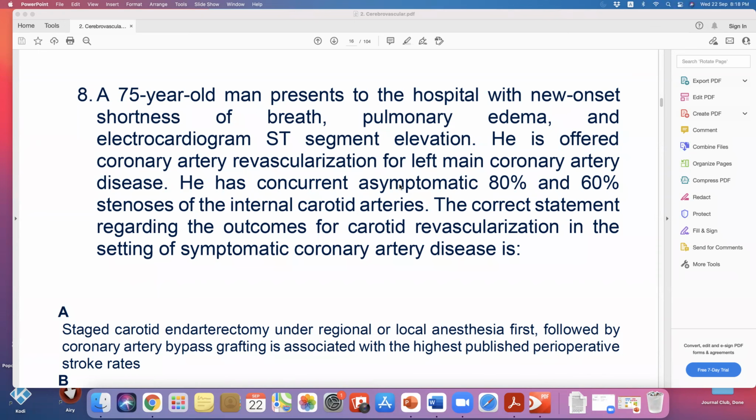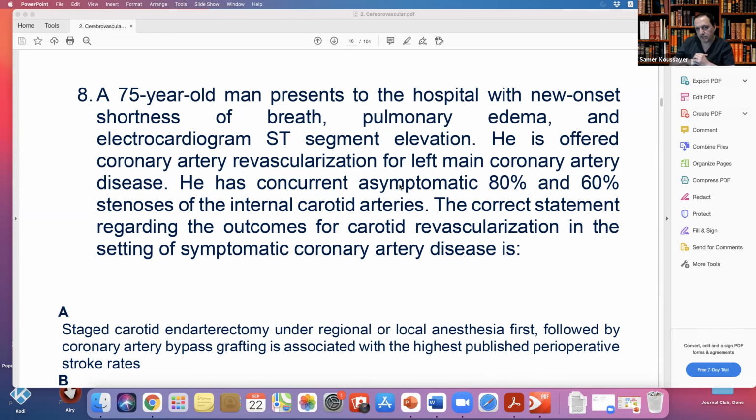The second question is whether it should be done at the same time, before, or after surgery. What do you think is the best way: before, after, or during the same surgery as the coronary artery? Either before or with the CABG, not after, because after increases the risk of stroke. Other recommendations used to say do it at the same time, but they found that the stroke rate is really higher if done together. So now most recommendations are to do the carotid before. If you do them together, it increases your mortality and stroke.